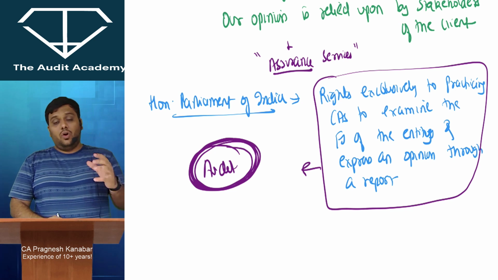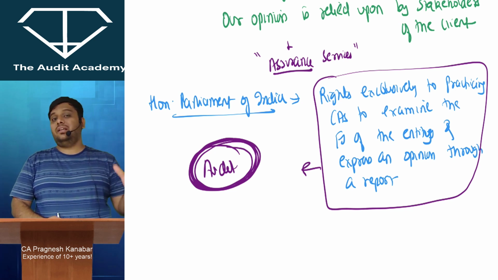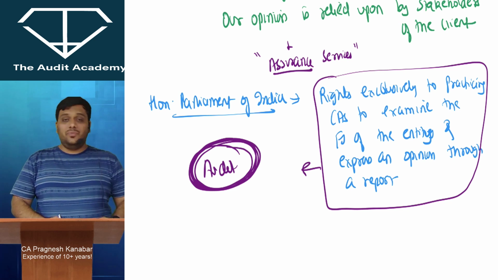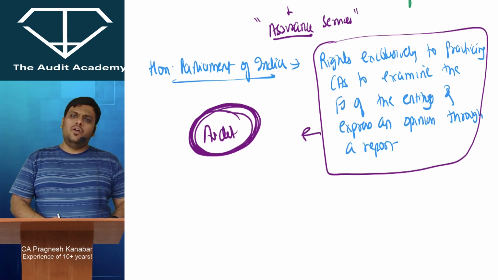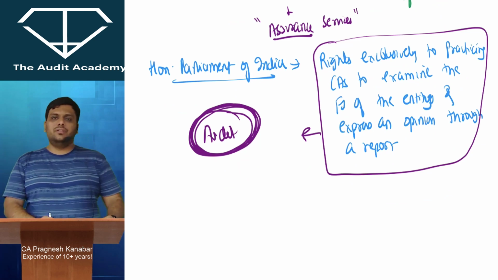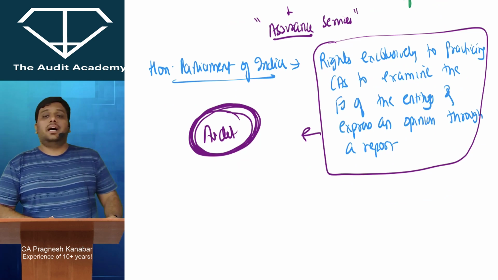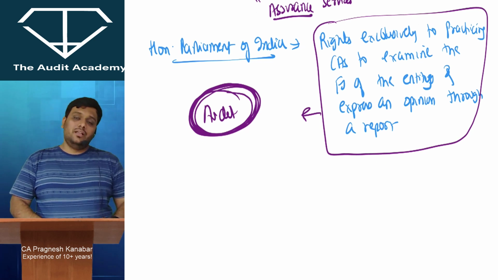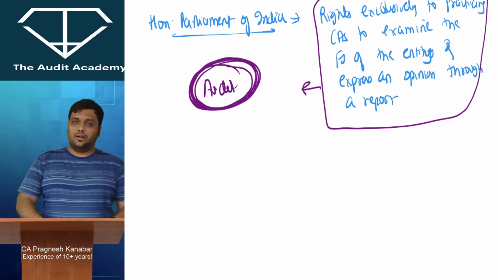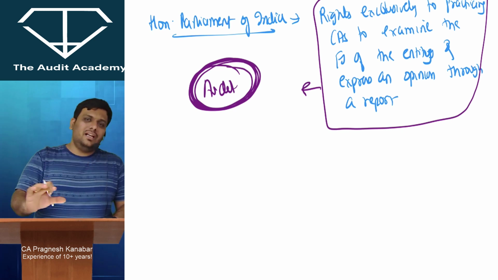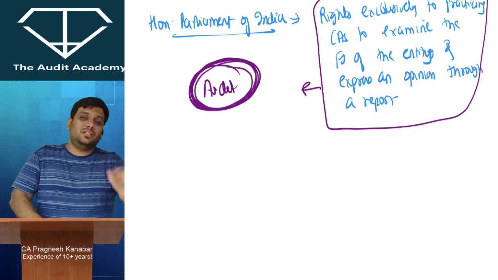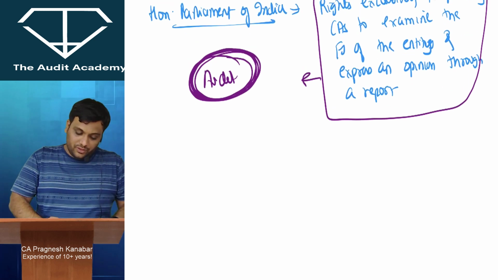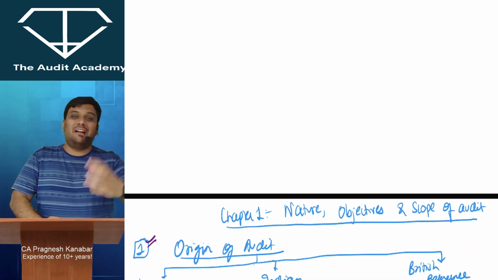So can I say that any Tom, Dick and Harry practicing chartered accountant cannot conduct examination of financial statements? The law is to ensure that the person conducting an examination of financial statements is uninfluenced. That means should not be related to the entity. All of this is discussed in Companies Act 2013. In fact, in your law paper, you have section 139 to section 148 where these things are discussed in Companies Act, that who can be appointed as an auditor. But one thing is very, very clear, that auditing is not just an examination. It has to be an independent examination. That means needs to be done by someone who is uninfluenced. And that is how we are starting the definition of audit.